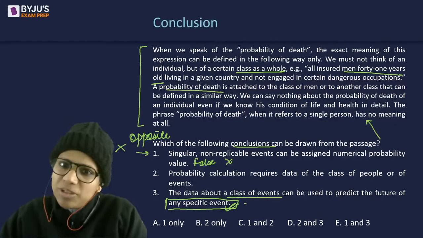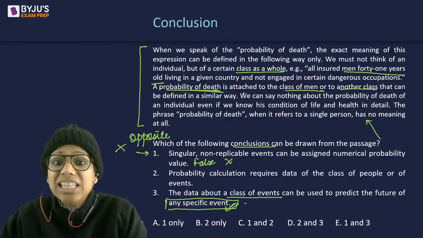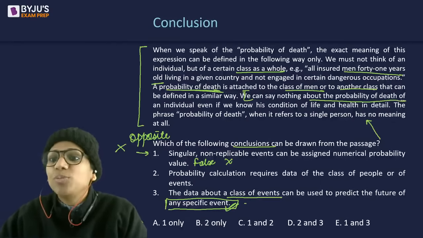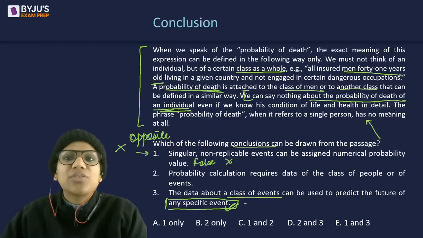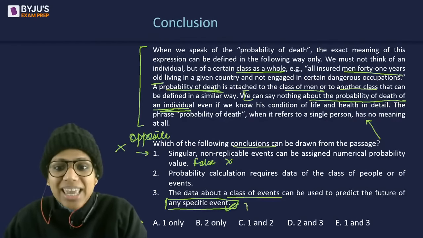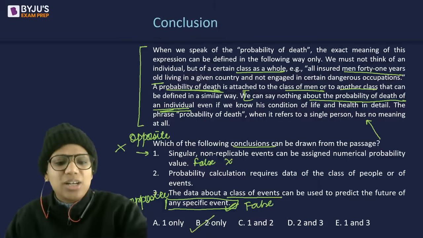No, it says the probability is attached to a class of men only, or to another class that can be defined in a similar way. We can say nothing about the probability of death of an individual, even if we know his condition of life and health in detail. So this again goes against what is stated in my paragraph. It has to be B itself.